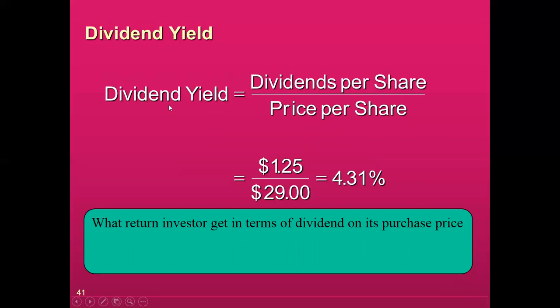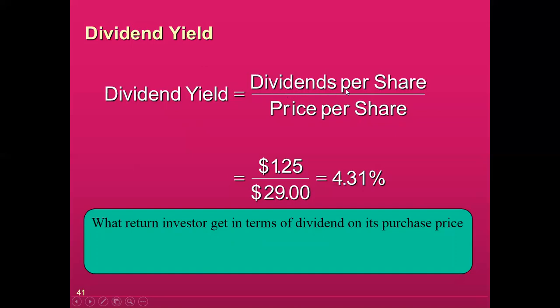Dividend yield is again a return, obtained based on the dividend that the company pays. Dividend per share is the cash flow that investors receive from the company, and price per share shows what price the share is available at in the market.